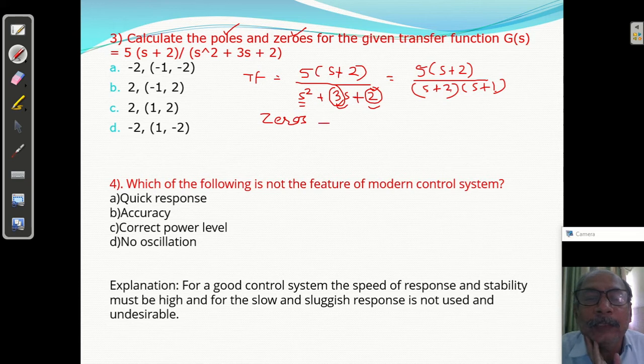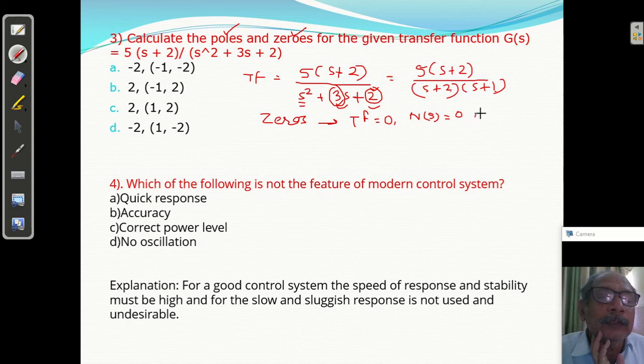Zeros, how will you find the zeros? If you equate the transfer function, this is the transfer function, if it becomes 0, the transfer function is 0 when you equate the numerator to 0. So if you want to find the zeros, we have to take the numerator equated to 0.